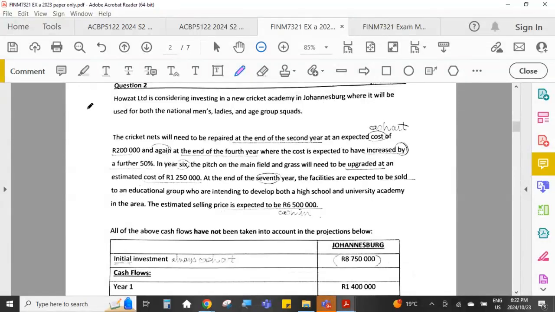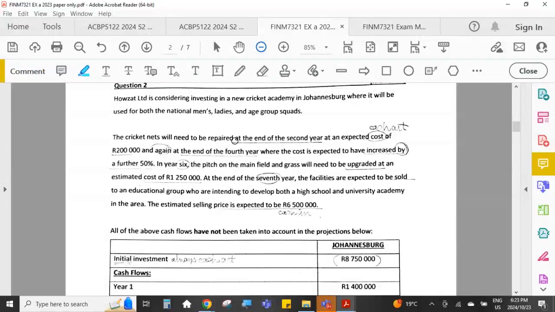So in this question, they said the company is considering investing in a new cricket academy in Joburg, where it will be used for whatever. Very important, this is why you're taking a highlighter with you, because you want to make sure that you make it easy to find information in the question when you're going back to do your calculation.